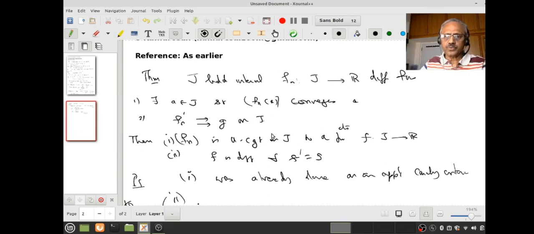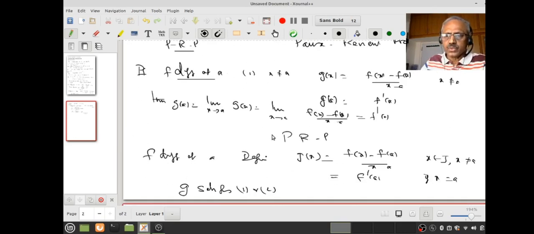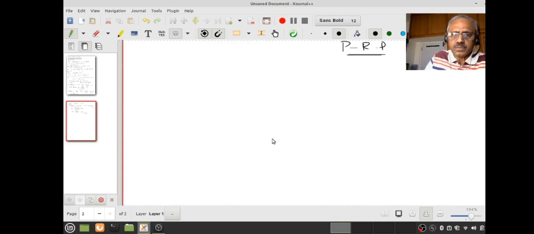Let us go. So I am going to prove this theorem. One is already proved, therefore I am going to assume f_n is uniformly convergent to f. F is given, also now known to me, namely the limit of f of x equals the limit of f_n of x. Is that clear? I am not going to repeat any more. Is that all right? So we start with the proof. We know what we know.